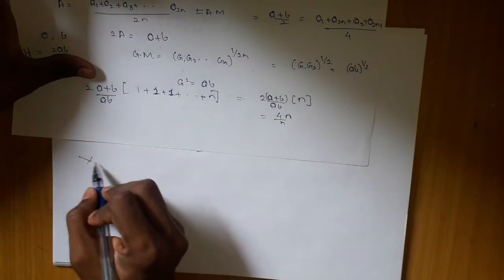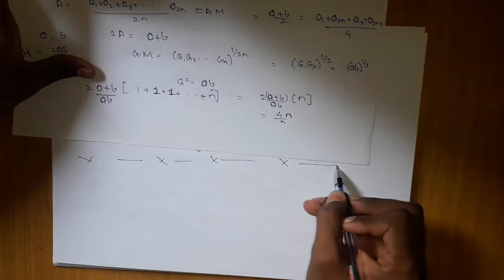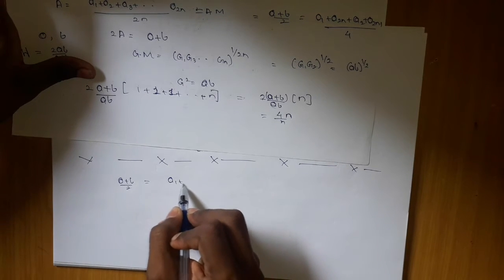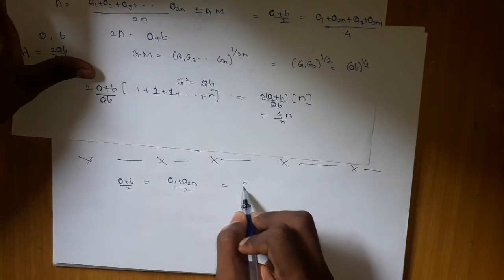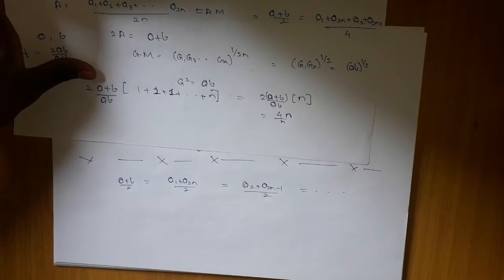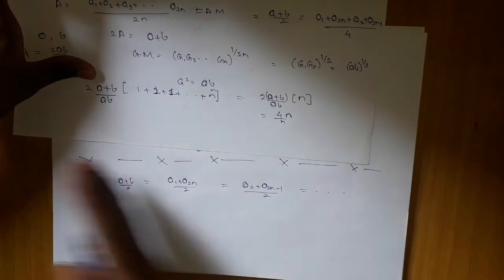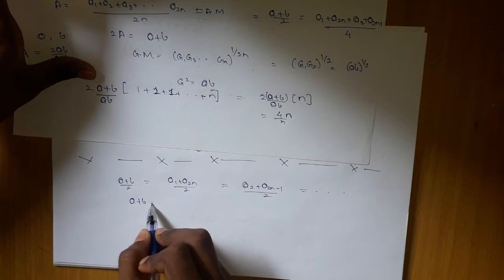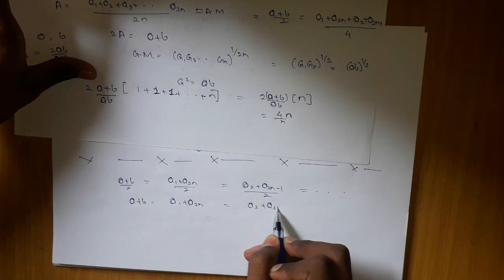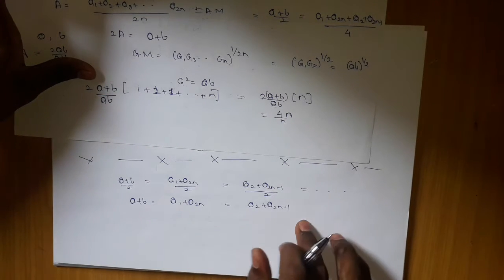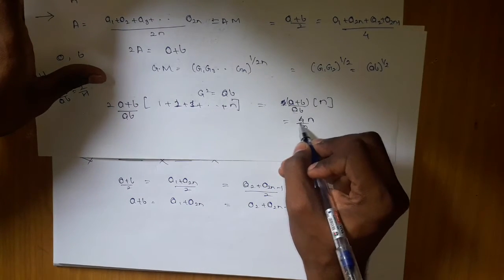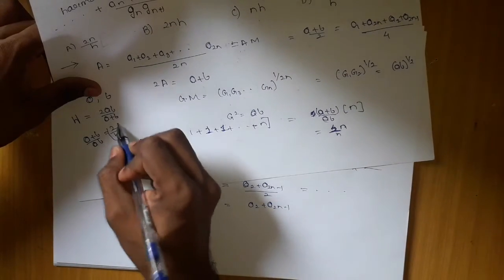Let me tell you what mistake I made. If I apply (a + b)/2, it will be equal to (a1 + a2n)/2, and equal to (a2 + a2n-1)/2, and so on. Since they are in AP, I can multiply throughout by 2. The moment I multiply, I get a + b equal to a1 + a2n, and the 2 will not be in use, and a2 + a2n-1. So in this way there will be no 2, and we will not consider that extra term. There will be only 2 by h. How does this come? It will come from here, 2 by h.